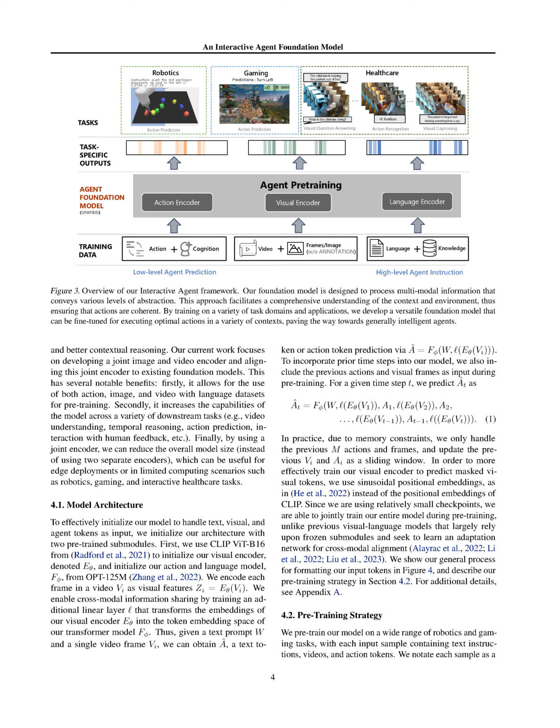The proposed framework combines visual perception with linguistic understanding to endow robots with a more intuitive understanding of their surroundings and better contextual reasoning, with a focus on joint image and video encoding to enhance model capabilities across various tasks. The model architecture involves initializing the model with pre-trained modules, training linear layers for cross-modal information sharing, and incorporating prior time steps into the model during pre-training.